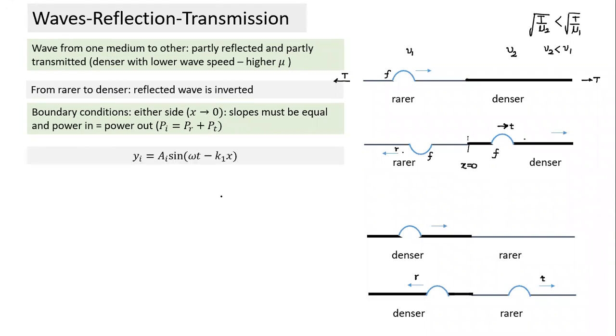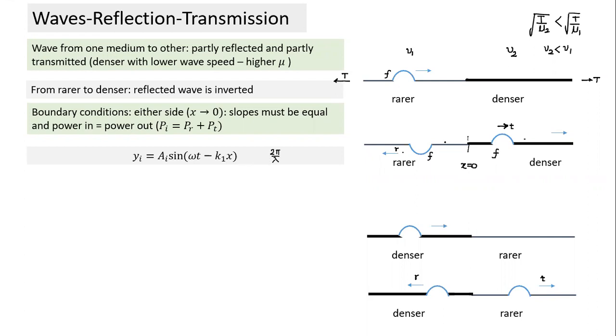And the result of the derivation is like this. This is the incident wave. For the incident wave, we have used K1 here. The reason we have not used omega1 here is that all three waves will have the same value of omega. But what about K? K is equal to 2π by lambda. As the speed changes, if the speed becomes double, lambda also becomes double. The speed changes in the same proportion as the wavelength.